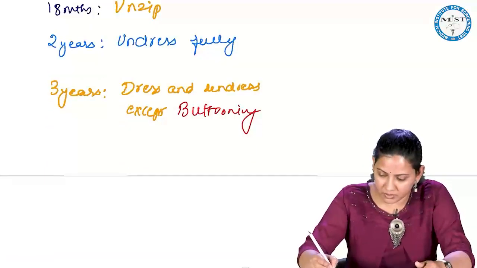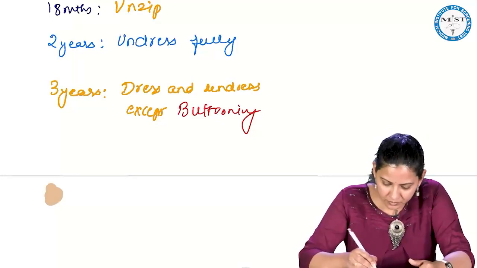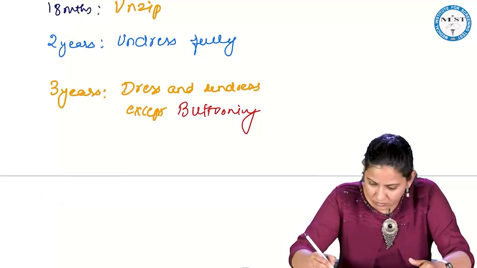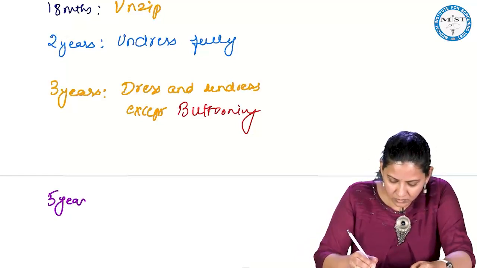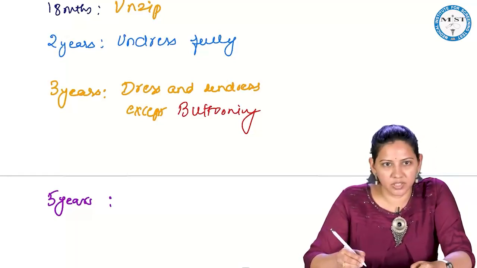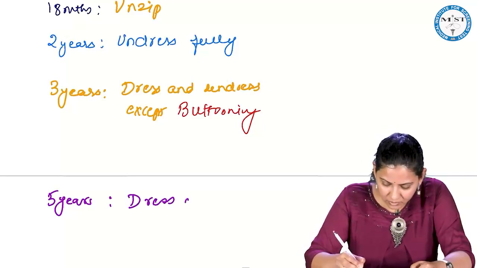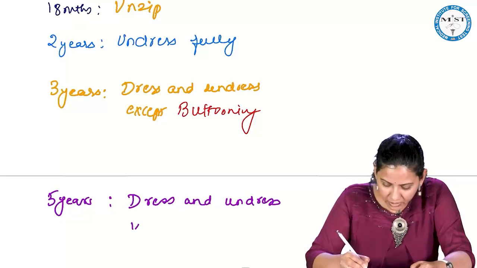By 5 years, the child can dress and undress with buttoning.